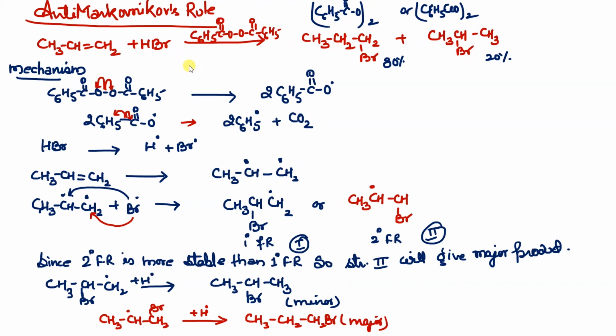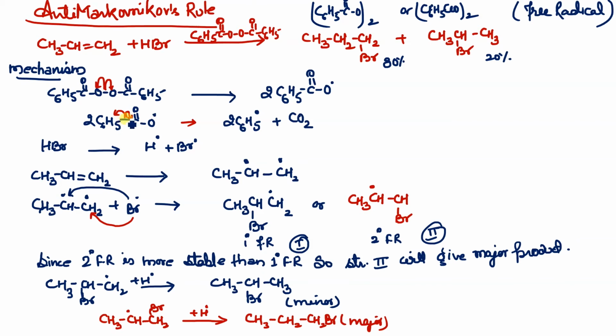This will undergo a free radical mechanism. I already told you that it follows the free radical mechanism. Peroxide in the presence of sunlight will undergo free radical homolytic cleavage. So homolytic cleavage will be there. This bond is going to break equally on both sides, so one electron on this oxygen, one electron on this oxygen, and it will form 2 C6H5 C double bond O free radicals, like this. In the next case, what will happen?